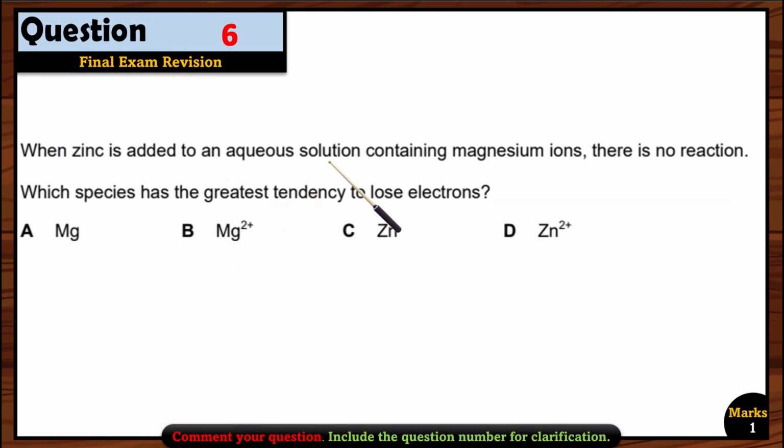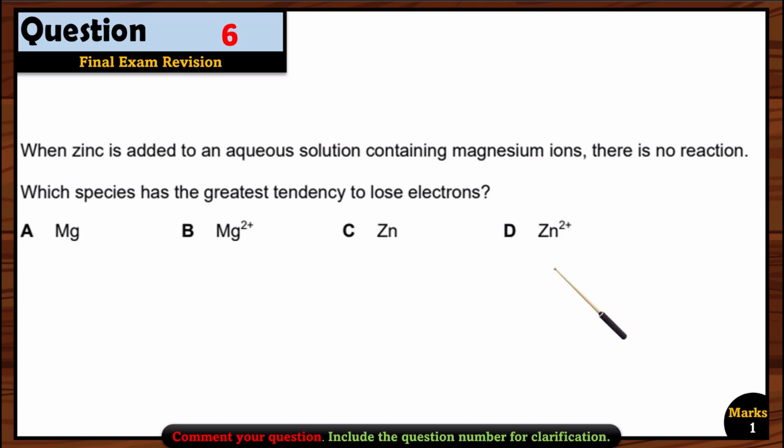Let's see the next question. When zinc is added to an aqueous solution containing magnesium ions, there is no reaction. Which species has the greater tendency to lose electrons? Okay, so let's see one by one each option. Zinc is less reactive than the magnesium ions, right? So zinc cannot displace the magnesium. Which one has the more tendency to lose electrons? Of course, magnesium. Why not magnesium ions? Because magnesium ions have already lost the electrons. So magnesium has the more tendency to lose electrons.